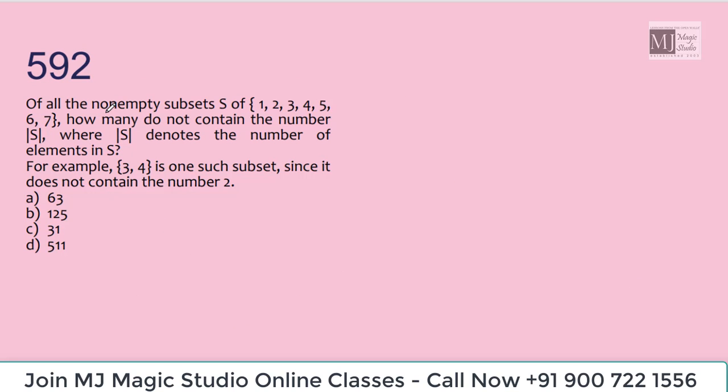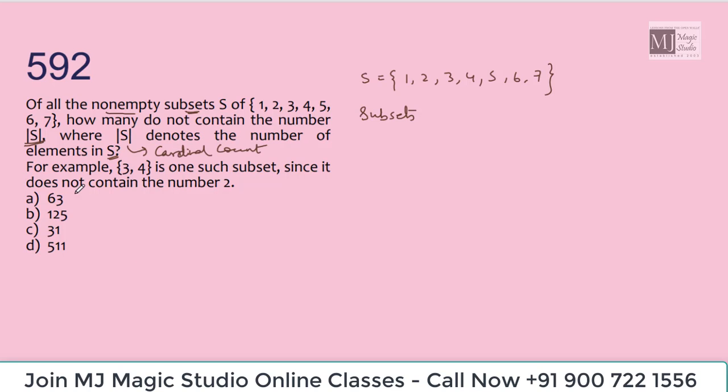Of all the non-empty subsets of S, a set 1, 2, 3, 4, 5, 6, 7, we need to make subsets. How many do not contain the number |S|, where |S| denotes the number of elements in S? This denotes the cardinal count. For example, 3, 4 is one such subset since it does not contain the number 2. How many elements are there in this set? 2. It should not contain 2. Now, simple. What do you mean by subsets?